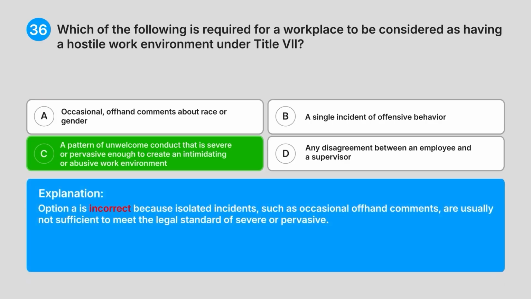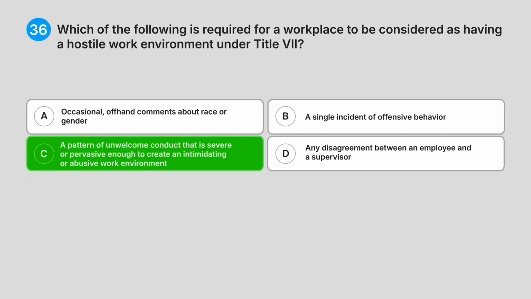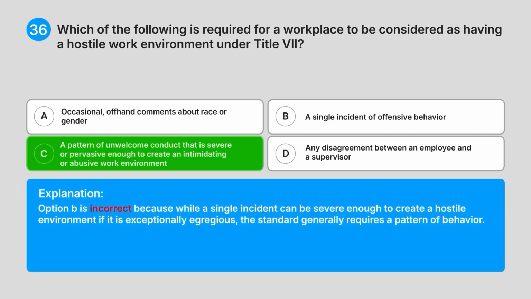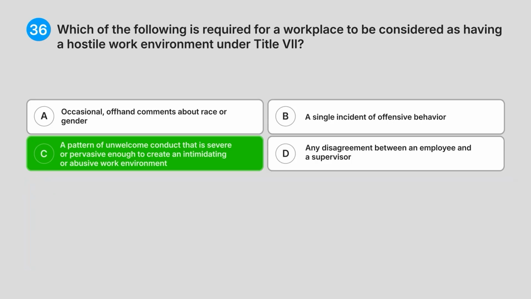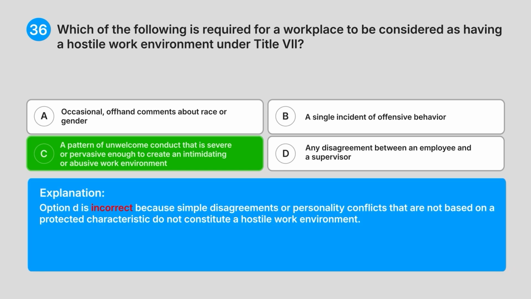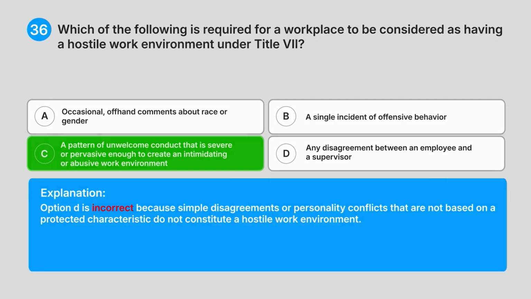Option A is incorrect because isolated incidents such as occasional offhand comments are usually not sufficient to meet the legal standard of severe or pervasive. Option B is incorrect because while a single incident can be severe enough to create a hostile environment if it is exceptionally egregious, the standard generally requires a pattern of behaviour. Option D is incorrect because simple disagreements or personality conflicts that are not based on a protected characteristic do not constitute a hostile work environment.